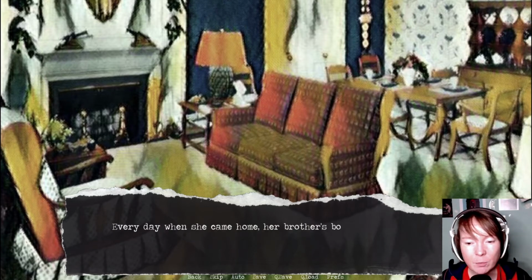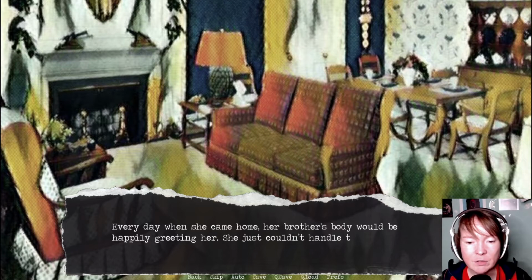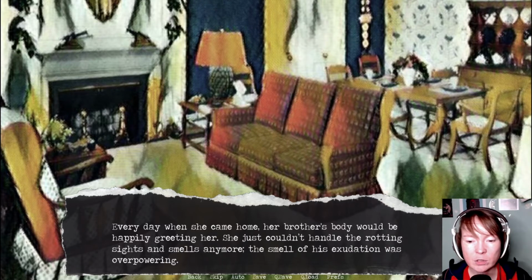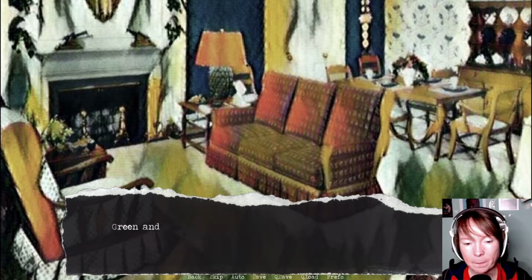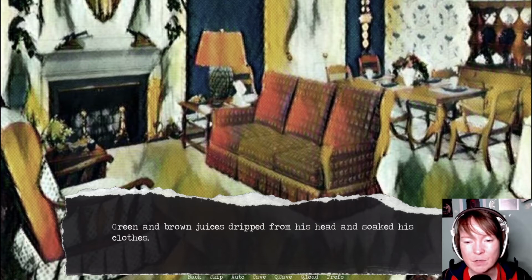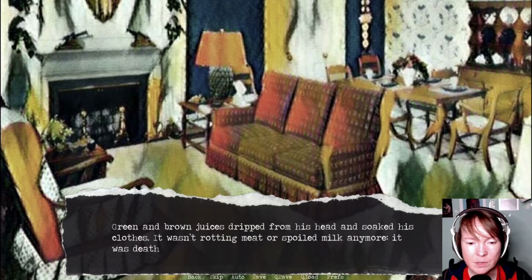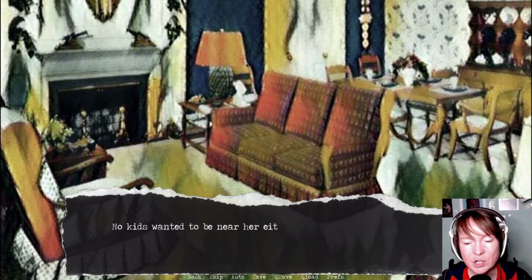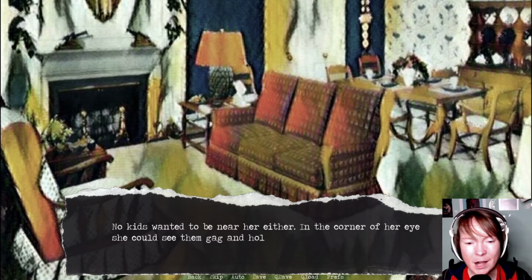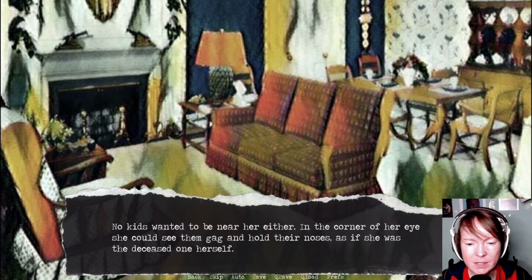Every day when she came home, her brother's body would be happily greeting her. She just couldn't handle the rotting sights and smells anymore. The smell of exudation was overpowering. Green and brown juices dripped from his head and soaked his clothes. It wasn't rotting meat or spoiled milk anymore. It was death. No kids wanted to be near her either. In the corner of her eye she could see them gag and hold their noses, as if she was the deceased one herself.